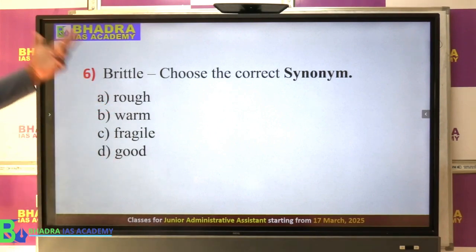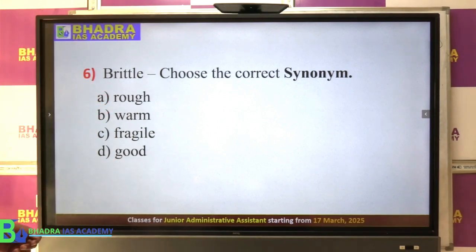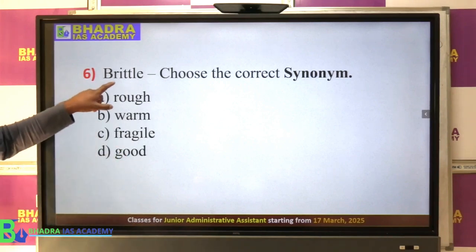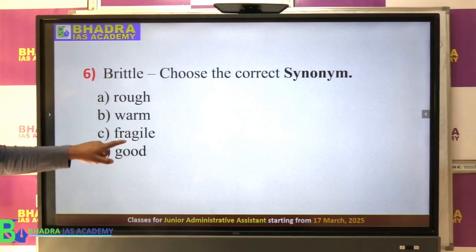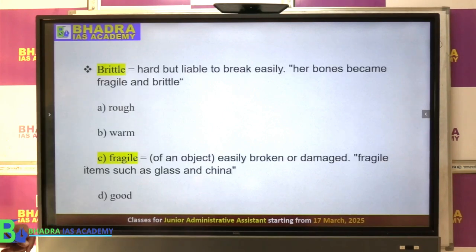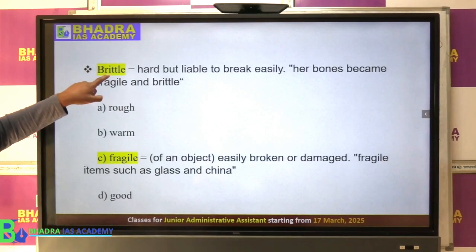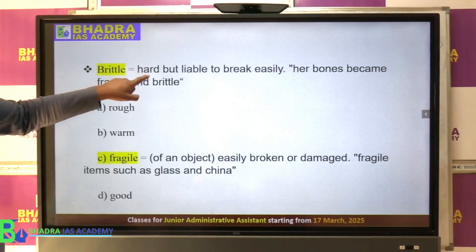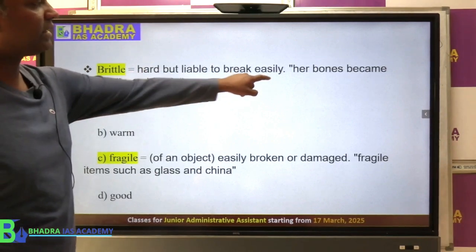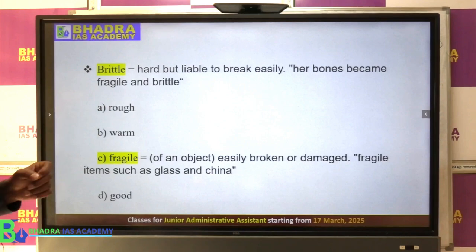Rough, you know, it is totally different. Okay. Warm means hot. Fragile, yes. Good is totally different. So first you need to know what is the meaning of brittle, then you can understand the other things. So if you see here, brittle means what? It is a little hard, but it is liable to break easily. That means you can quickly break it, right?